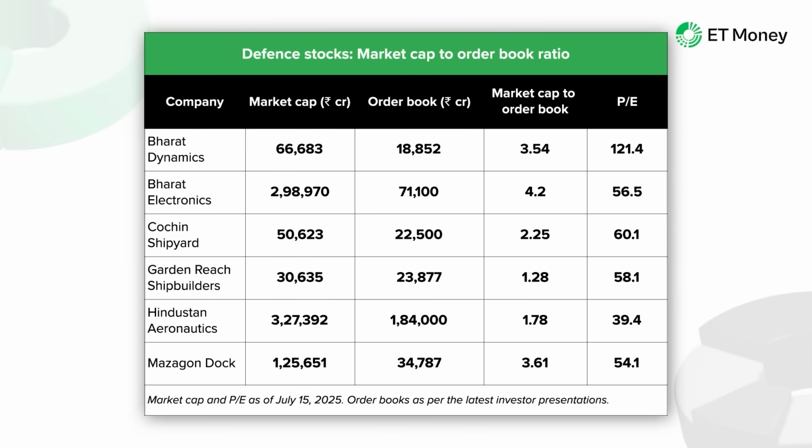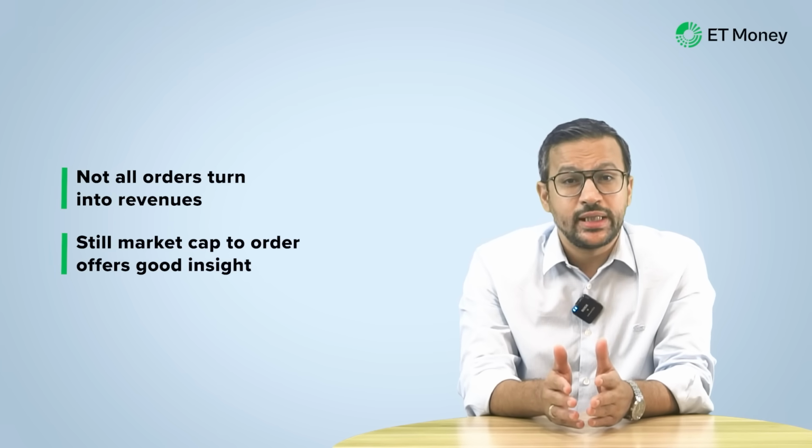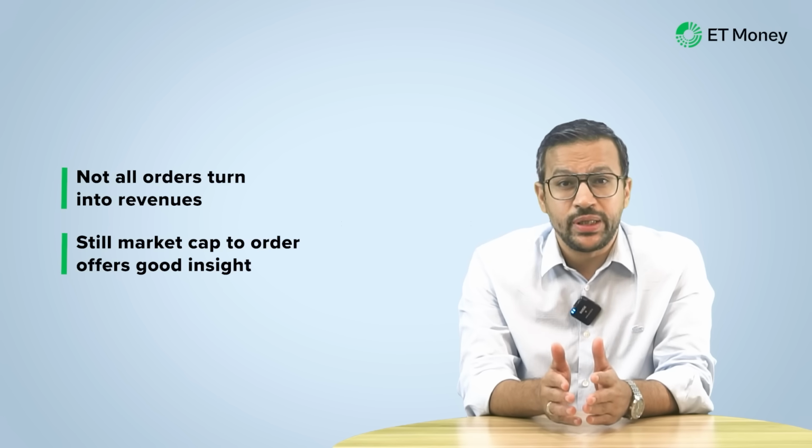A prominent example of an industry where the market cap to order book ratio matters is the defense industry. Here are some prominent defense stocks along with their market cap to order book and PE ratios. Consider, for example, Garden Reach Shipbuilders here. While the stock has a high PE of 58 times, it's available at a market cap to order book of just 1.28. Of course, orders aren't revenue and not all orders convert into revenues. Yet the market cap to order book conveys something important when seen vis-a-vis the PE ratio.